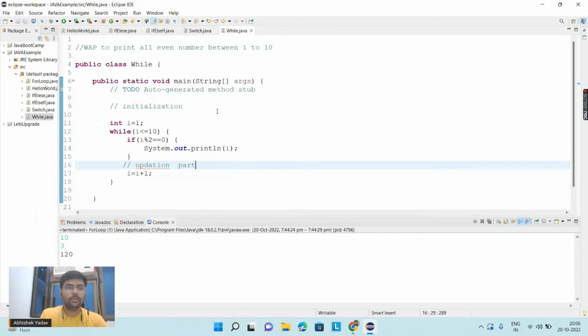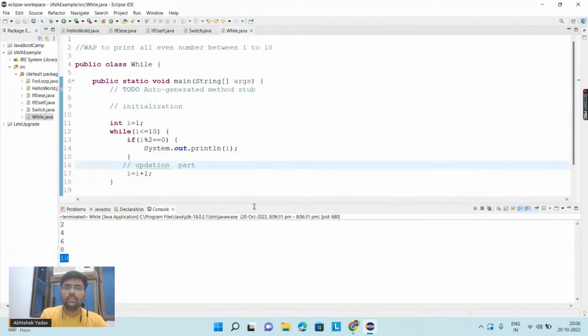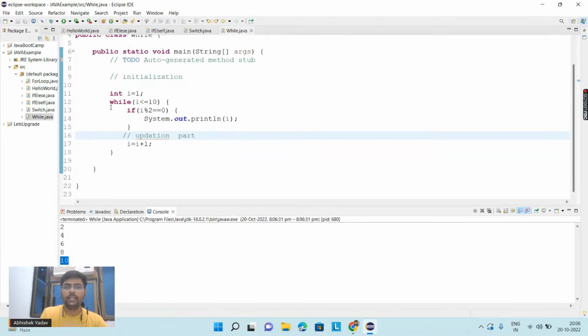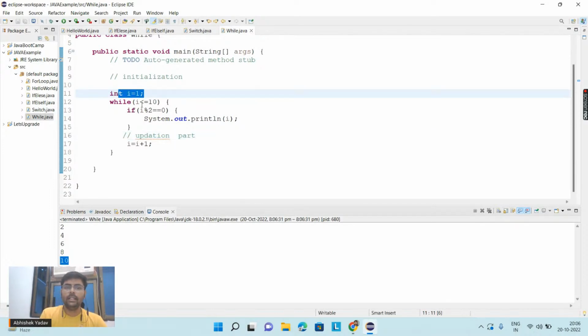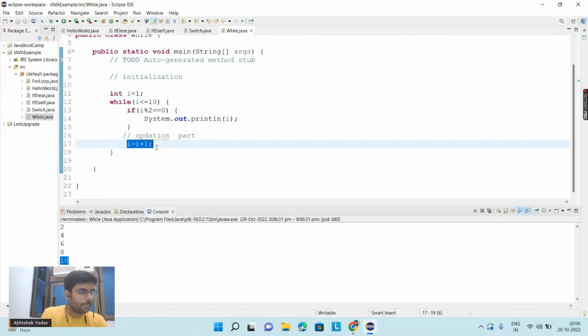So let's run this program and see whether we are getting the correct output or not. Here you can see on the console, we are getting the correct answer: 2, 4, 6, 8, and 10. And again, for this while loop also, you can create a dry run table like we created in the previous session for the for loop. Here you have the initialization point, the condition, and the updation part.